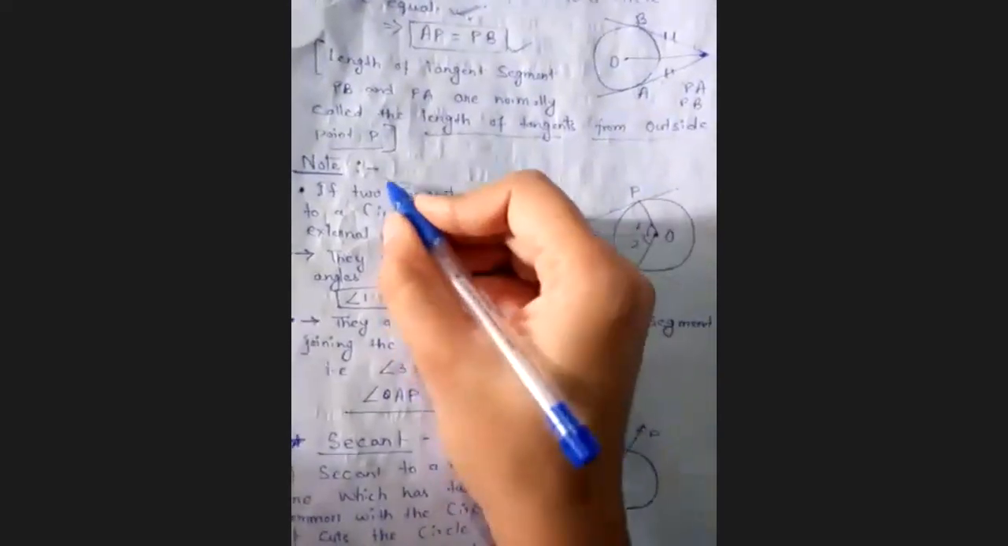Next, we have a note and you have to just remember: if two tangents AP and AQ are drawn to a circle from an external point A, then the subtended angles, angle 1 and angle 2, this is your subtended angle from this tangent, at the center should be equal. So whenever you draw this, from this center the subtended angles, angle 1 and angle 2, will be equal.